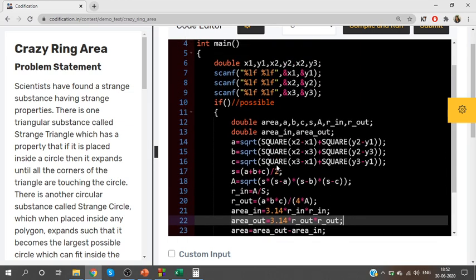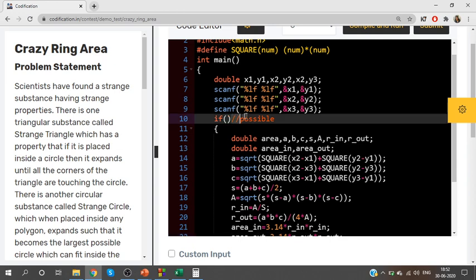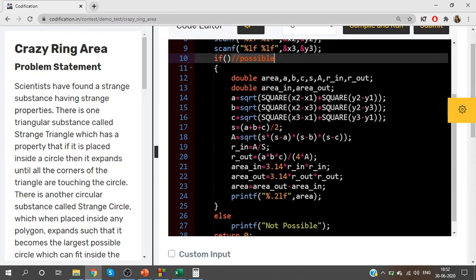So almost the entire program is completed except one part. What did we say? Only when it is possible to form such rings, you can do the calculation. There are scenarios where this is not possible at all. You may have scenarios like that. So what is that scenario? In which case will we have that this is totally impossible?